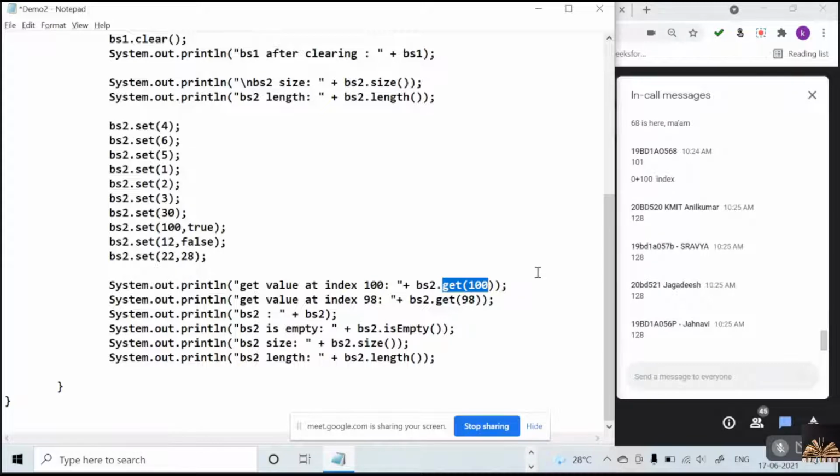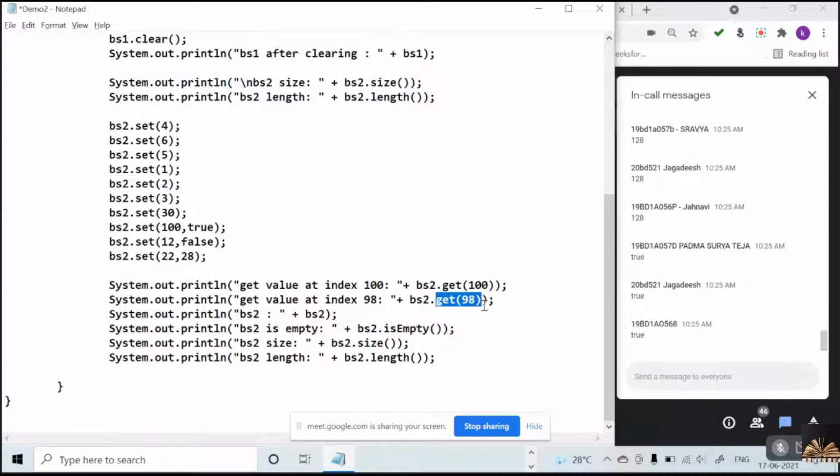What is the value associated at the index 100? True. Very good. And what is the value of get of 98? False, because in the bit set, the 98 bit I did not set. I did not touch that.